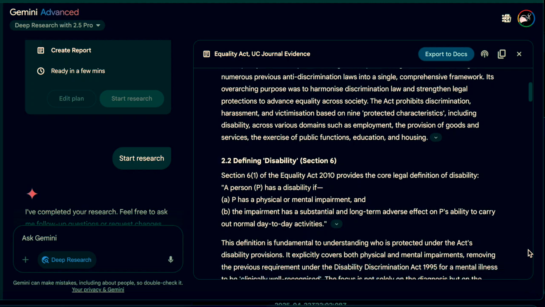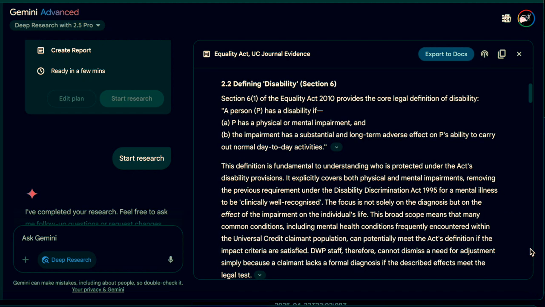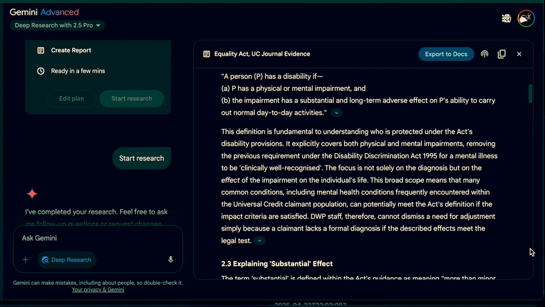2.2 Defining disability. Section 6: a person is disabled if they have a physical or mental impairment with a substantial and long-term adverse effect on normal day-to-day activities, shifting focus from diagnosis to functional impact.